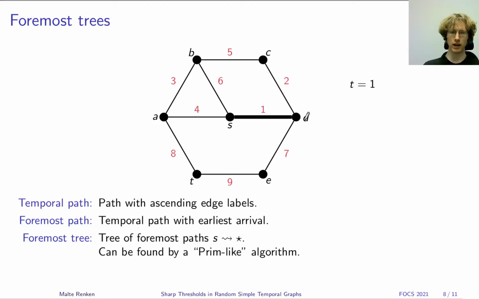So here at time 1, we add the edge from S to D. And at time 2, we add to C. At time 3, the edge between A and B is not connected to our tree, so we ignore it and we will never add it to our tree. Instead, at time 4 and 5, we add more edges. At time 6, this edge would close a cycle, so we're also not interested and ignore it. Time 7, another edge, and at time 8, our temporal tree is complete, and S has now been able to reach all other vertices through this temporal tree.